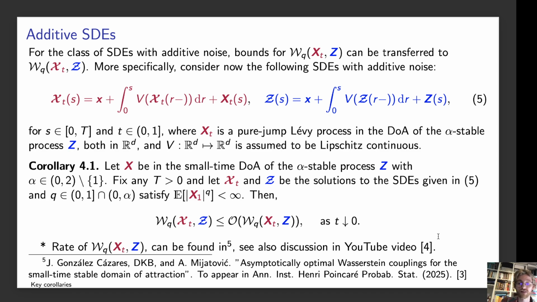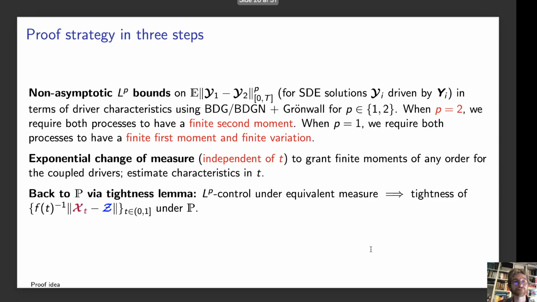And I'll also cite this YouTube video on the first paper, which really gives a lot of intuition into the general coupling, but also into the fact that you have these slowly varying rates, which can become arbitrarily slow, and exactly what these can look like. There's a very good section on this in the YouTube video.